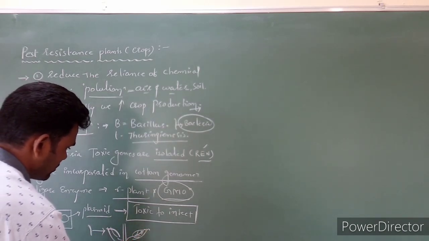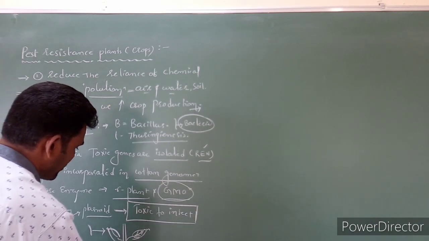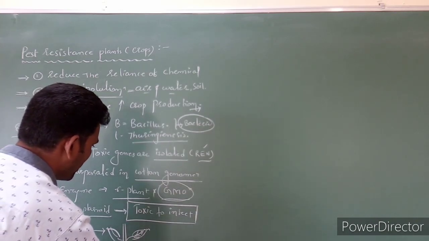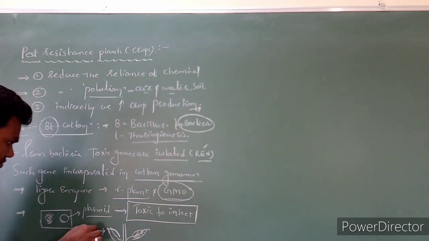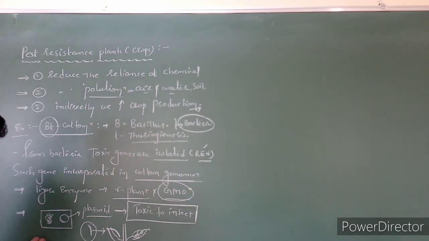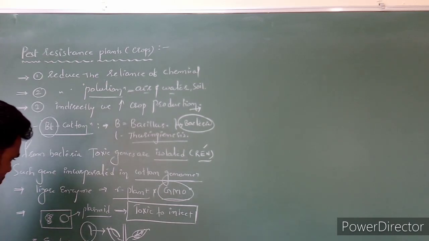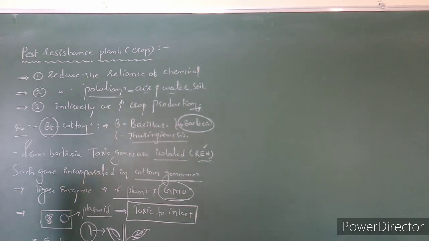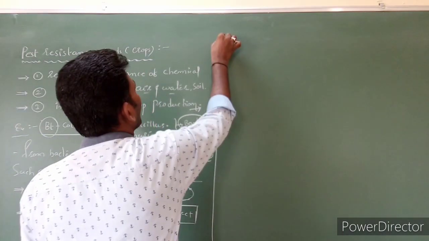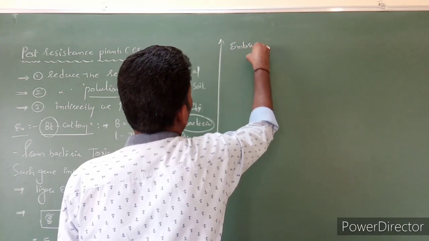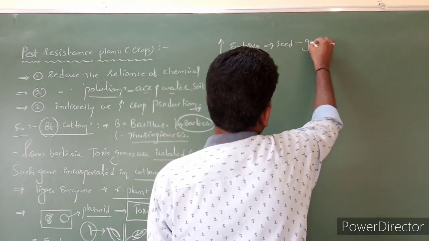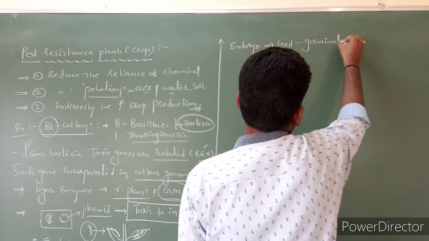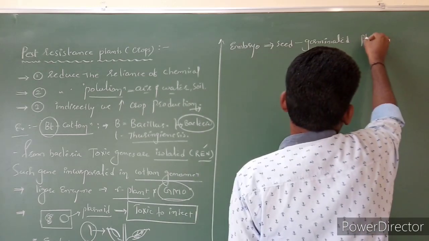So this is the cotton plant. Cotton is a dicot plant belonging to the Malvaceae family. Now, when these genes are introduced at the embryonic stage, then what happened? Now the embryo becomes a seed. Now the seed is germinated and becomes one plant.